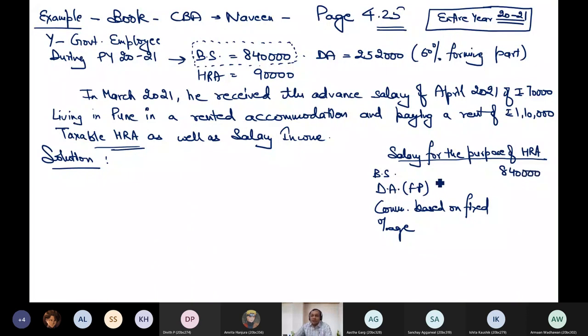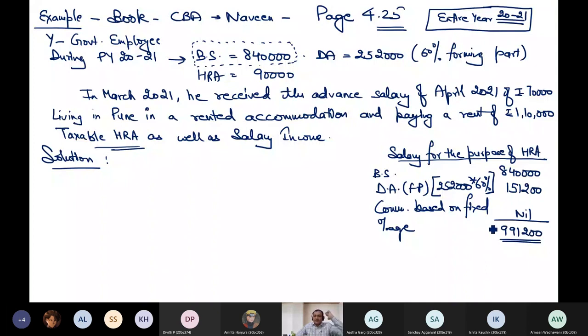DA forming part is how much? I will take 2,52,000 multiplied by 60%. That will be 1,51,200. There is no commission given, nil. So this is the salary only for the purpose of HRA exemption: 8,40,000 plus 1,51,200, that will be 9,91,200.